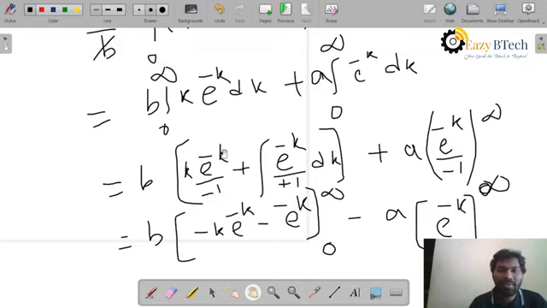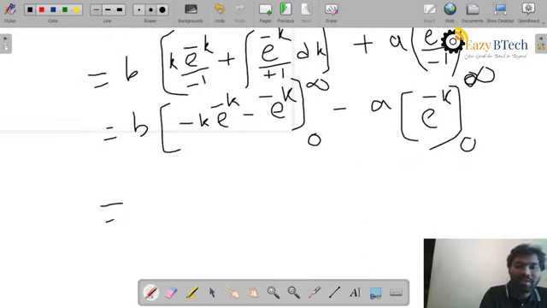What I am doing here is just integration: first function into integration of second function. The first function is k. The integration of e power minus k is e power minus k by minus 1, plus the differentiation of the first function, which is 1, so I didn't write it here, into the integration of the second function, e power minus k by minus 1. This minus and this minus make a plus, and again I do the integral, which becomes e power minus k by minus 1. I will take out the minus sign here, and I am applying integral limits. In the same way this one also. Now I will apply the integral limits.